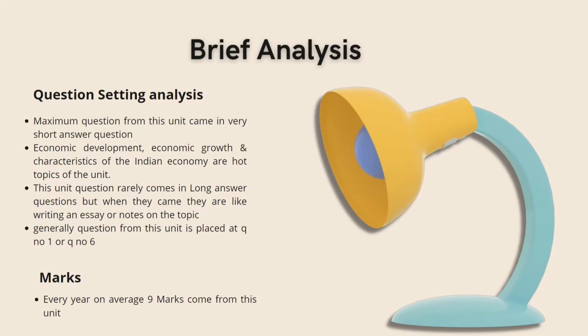Generally, questions from this unit are placed at question number 1 or question number 6. That means very short questions and short questions. So probably you'll be facing questions in your coming examination from the 1st or 6th. So very short and short. And on average, you can score 9 marks from this unit. If you are prepared very well, 9 marks is the surety coming from this paper. I think you should prepare the questions which have been discussed well, and you can expect a fair amount of marks from this unit.